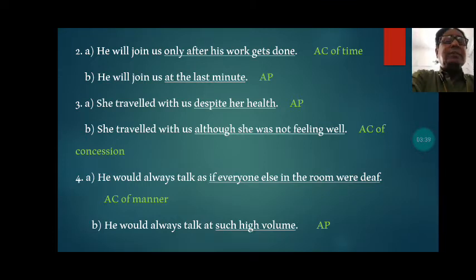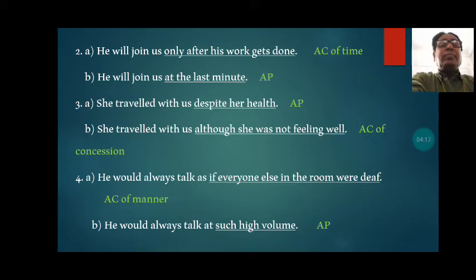In this sentence, at the last minute is an adverb phrase, not a clause. As you know, a clause must have a verb and a subject. There must be a subject and a finite verb. The group of words which has a subject and a finite verb can only be a clause. So here in this underlined part, at the last minute, neither is there any subject nor any verb, and so it is an adverb phrase.